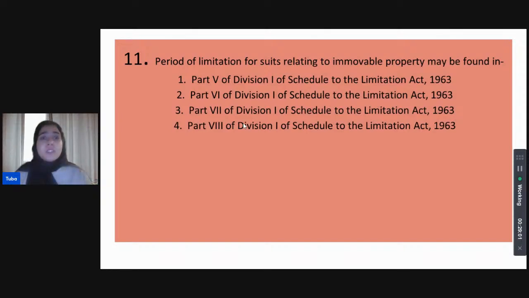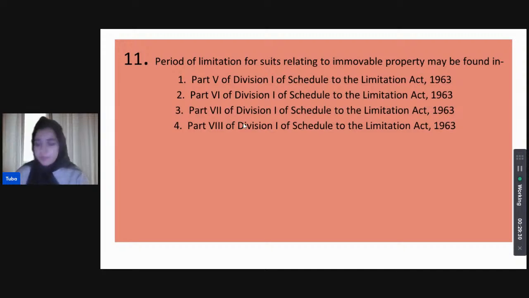Now, period of limitation for suits relating to immovable property. Where is it found? Is it provided in Part 5 of Division 1 of the Schedule to the Limitation Act? Is it in Part 6 of Division 1, Part 7 of Division 1, or Part 8 of Division 1? Again, this is relating to suits relating to immovable properties.